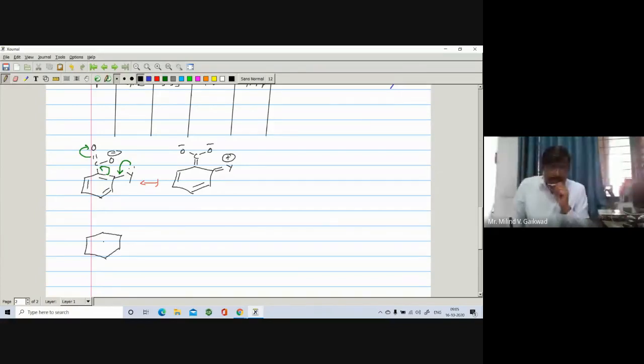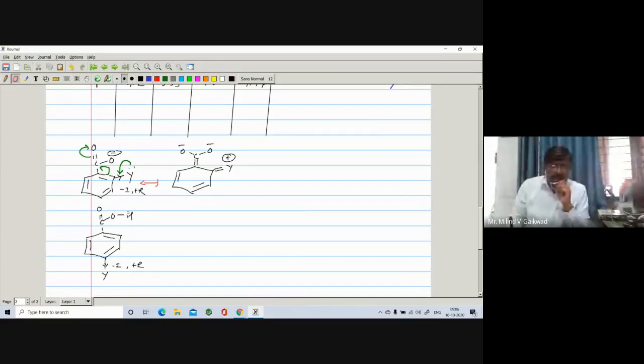Here there is a pi bond, pi bond, pi bond. Here is a C double bond O and OH, and here is a Y. Y exhibits minus I and plus R. So again, I have written direct. This will open here.